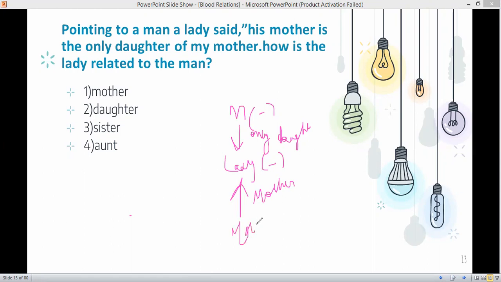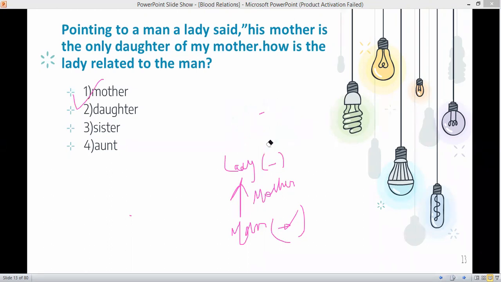This man pointing to this particular man, she's saying that his mother is the only daughter of my mother. This particular lady is the only daughter of her mother. So what will be the answer? The only daughter of lady's mother is lady herself. So she is the mother of the man. So what will be the correct answer? She will be the mother of the man. So first option will be correct.